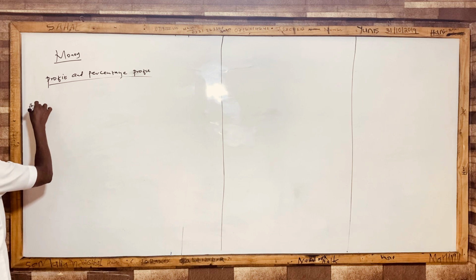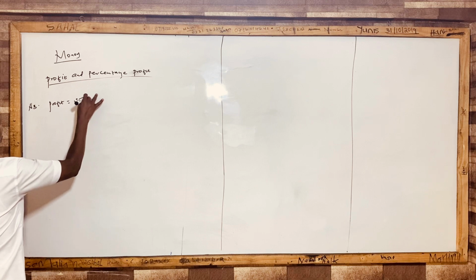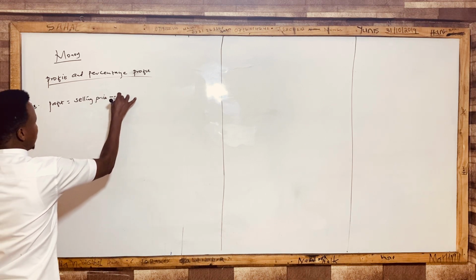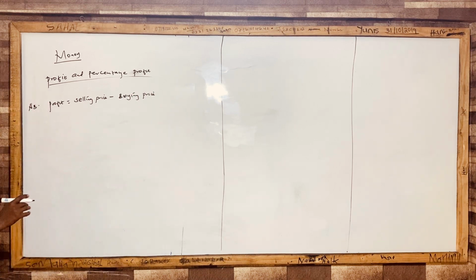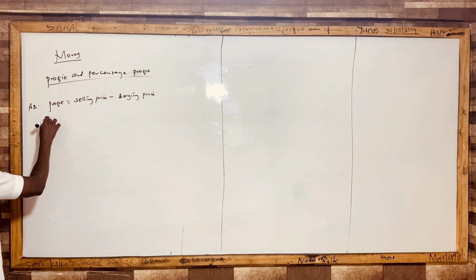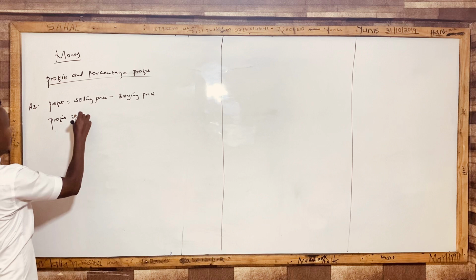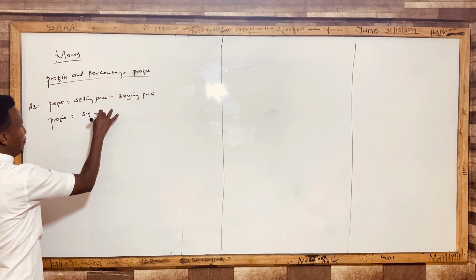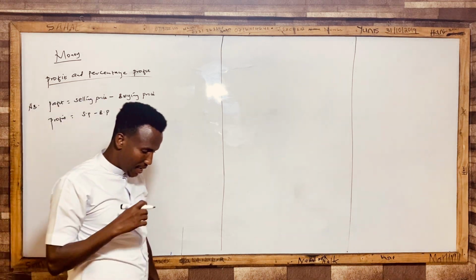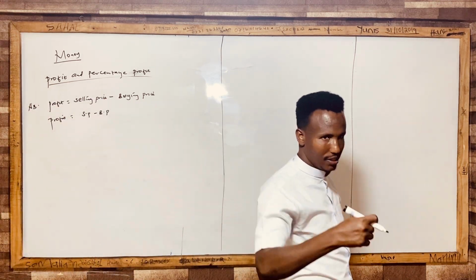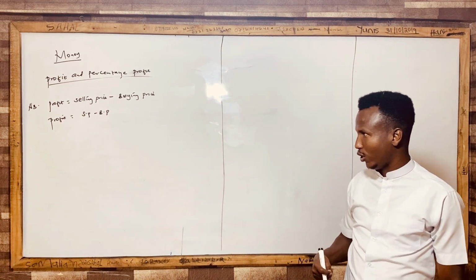Before we go to the examples, let's know how we're going to get a profit. NB, don't forget this one. NB, profit is equal to selling price minus buying price, okay? Know this one. You can also say profit, by using abbreviation, is equal to SP minus BP. So this is the formula of getting profit. And we are saying the person is making profit when the selling price of that particular item is greater than the buying price of that particular item.